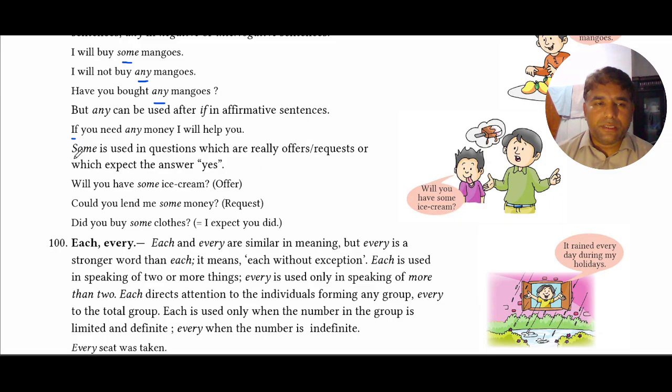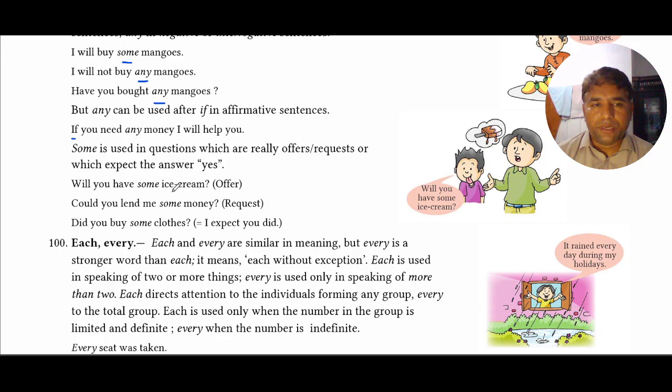Now, we have seen in the above examples that some is normally or generally used in affirmative sentences, but there is an exception to this rule. In questions which are offers or requests, or the questions in which the expected answer is yes, we use some.